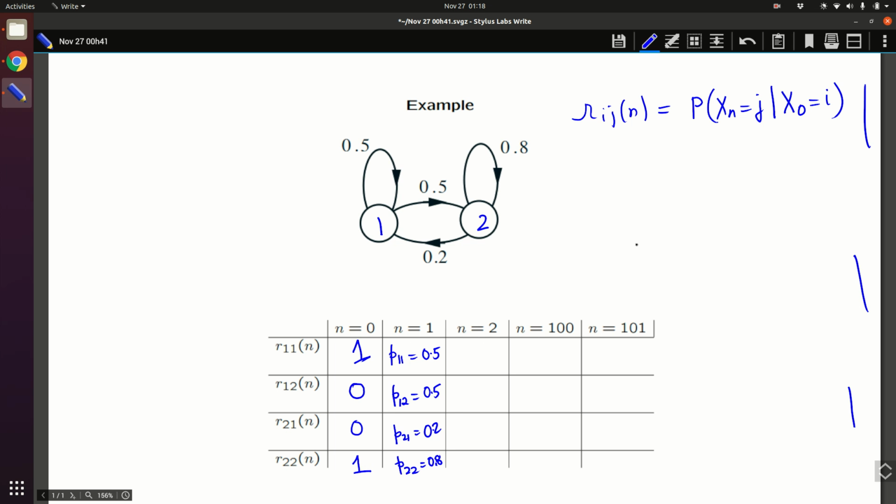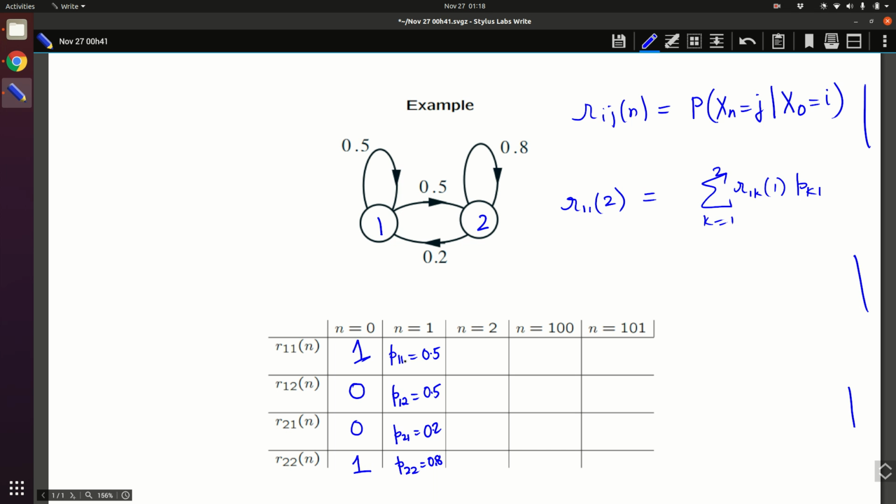Now suppose we want to compute R1 1 of 2. This one we have to understand. We have to use the recursive formula. So we know how to look at R1 k of 1 and then pk1. That's what we have to look at, right? This is the recursive formula, and k will be 1 or 2. So this is the idea.